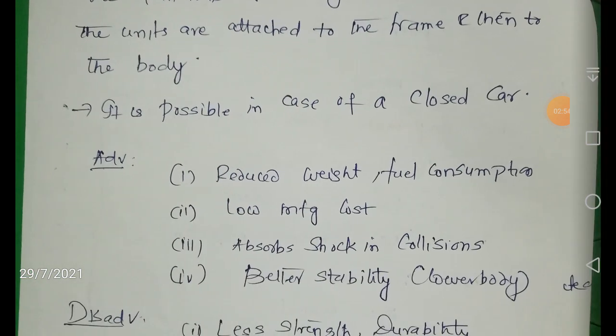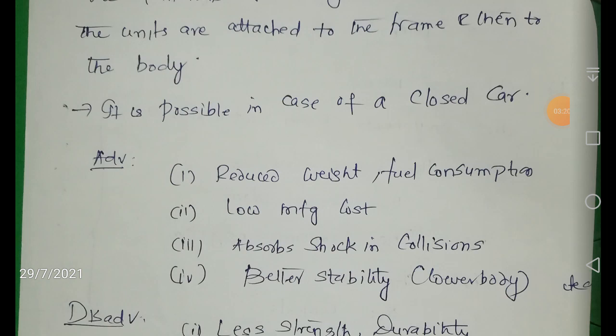Now we will see the advantages of frameless construction, and also its disadvantages. In the frameless construction we have reduced weight and hence reduced fuel consumption.